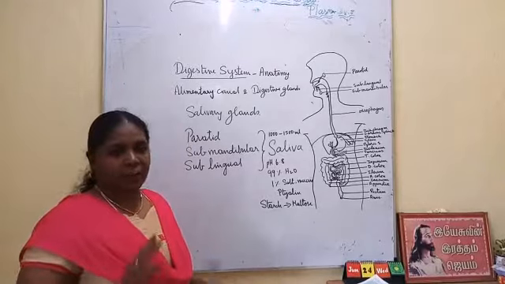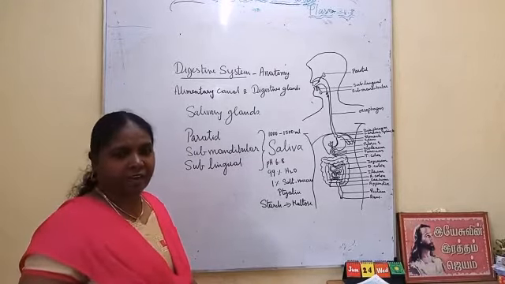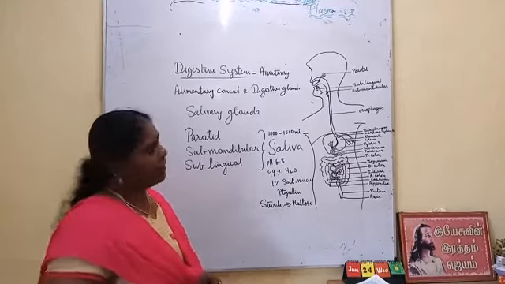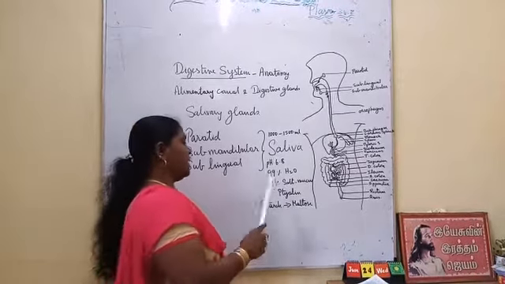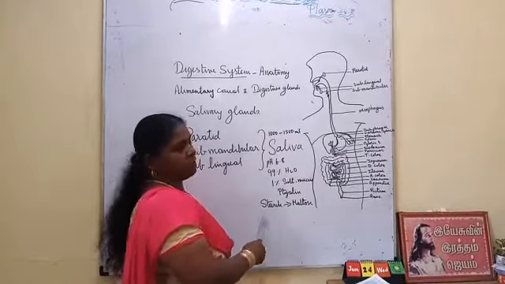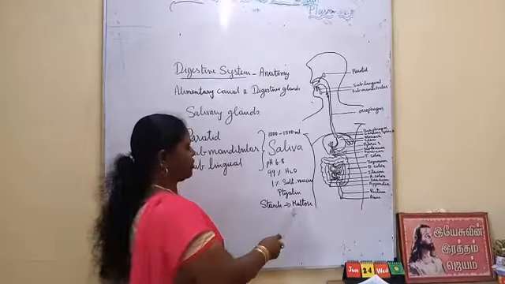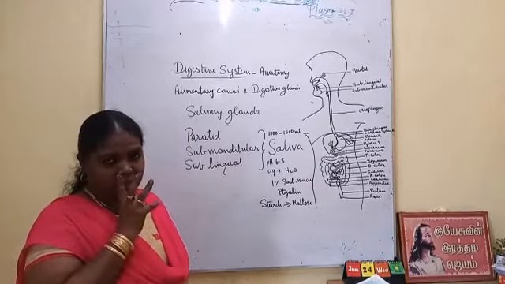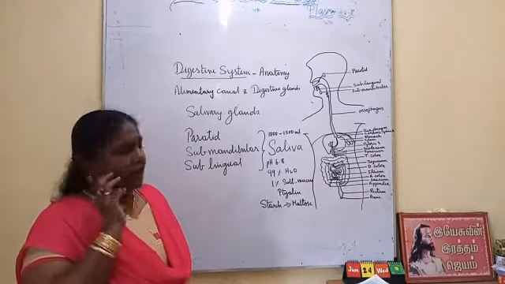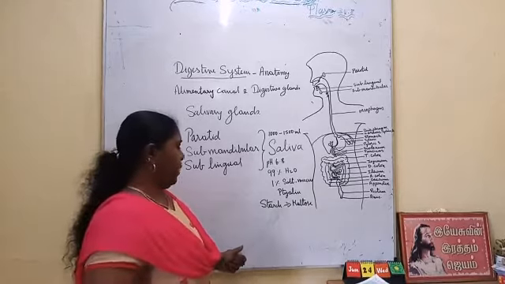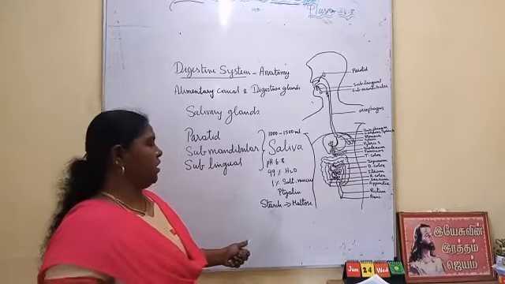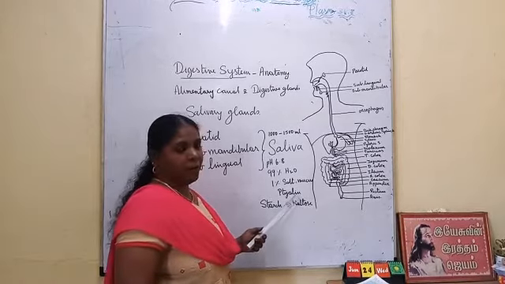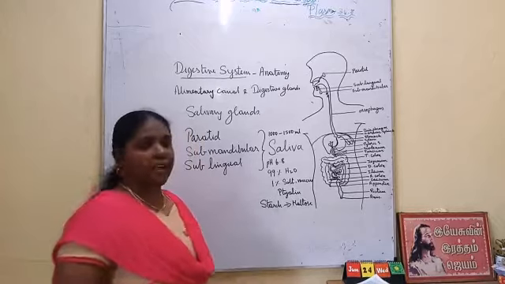Ptyalin, the P is silent here, we should pronounce it as tyalin, and it is also called salivary amylase. This salivary amylase converts starch that is present in the food into maltose. So the digestion starts here in the mouth itself. Part of digestion takes place in the mouth by conversion of starch into maltose. That is done by ptyalin, that is salivary amylase, which is present in saliva.